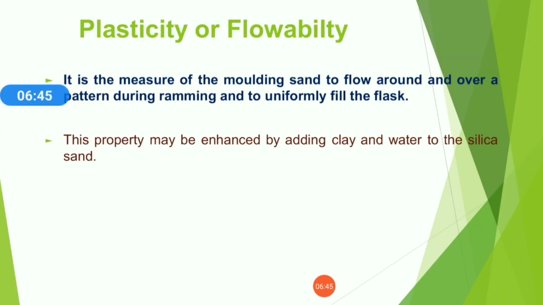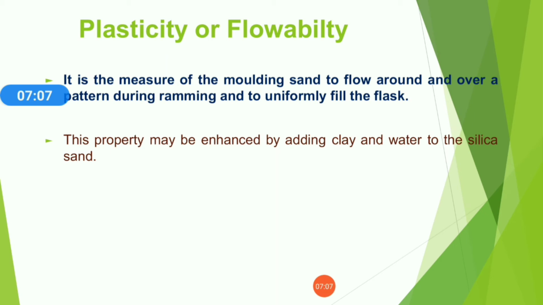Plasticity or flowability. This is the property through which your sand can reach each and every corner, meaning fluidity. The flow of the sand is easier if the plasticity or flowability is increased.